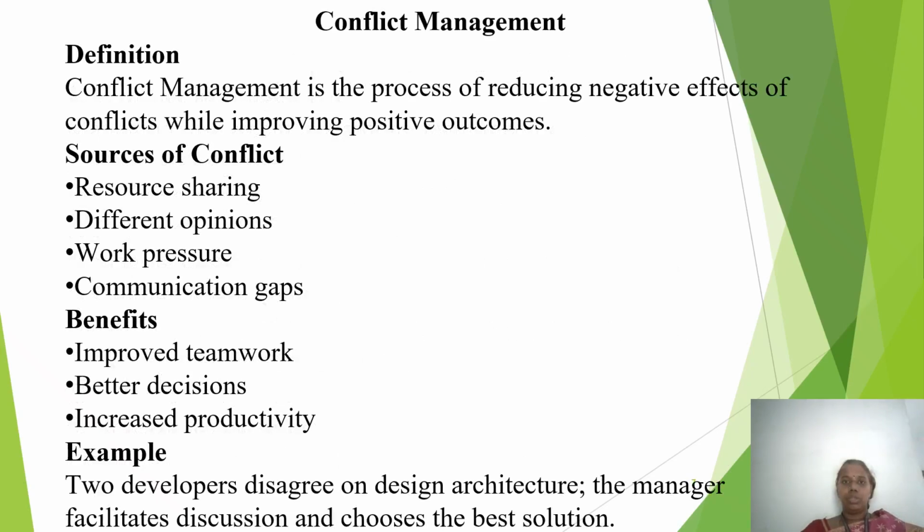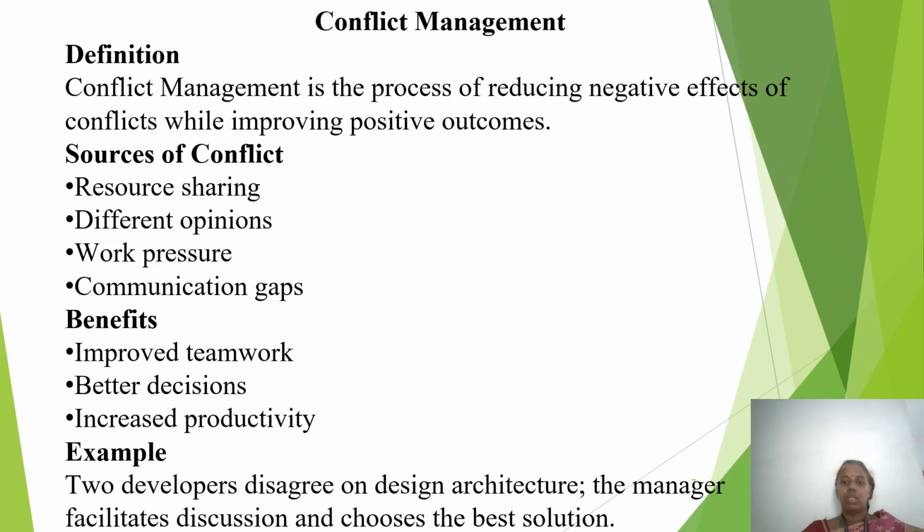In this slide, we are going to discuss the first type of software project management, that is called conflict management. Conflict is common in every team. In a software project, people may disagree about design, technology, workload, deadlines, or priorities.